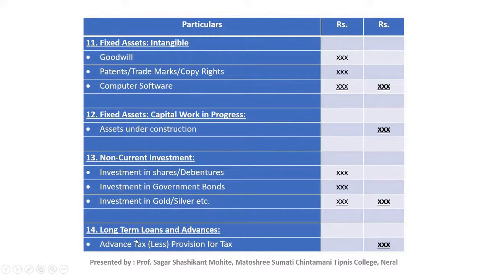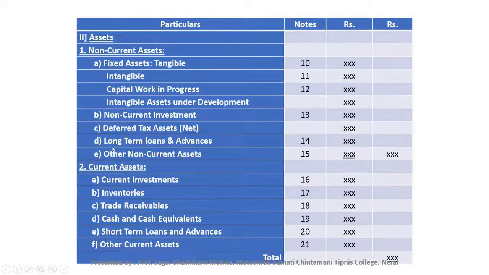Next point is long-term loans and advances. In the long-term loans and advances, if the loans and advances are taken for more than 12 months, we will mention them here. It includes capital advances, security deposit, loans and advances to the related party, other loans and advances, advance tax, CENVAT credit receivable, VAT credit receivable. All these things are mentioned here in the long-term loans and advances, that is C point.